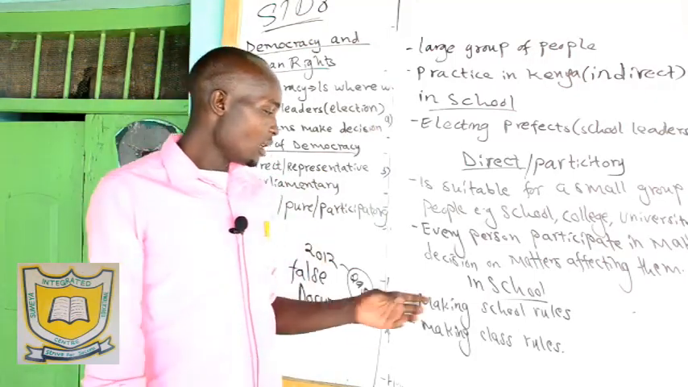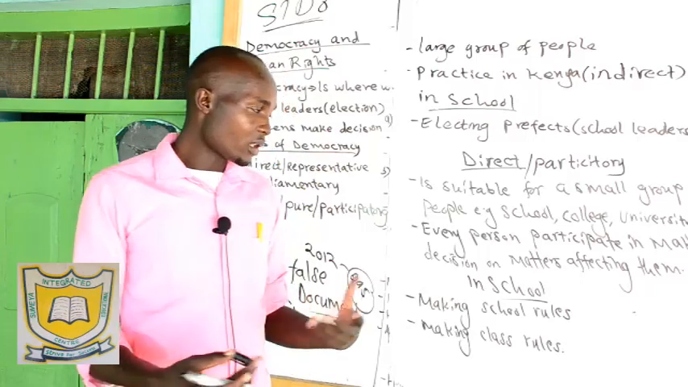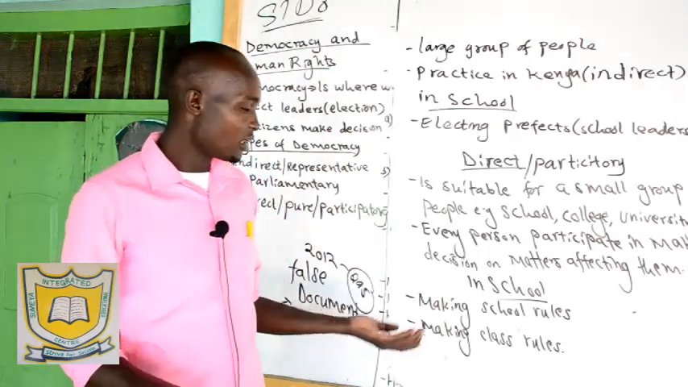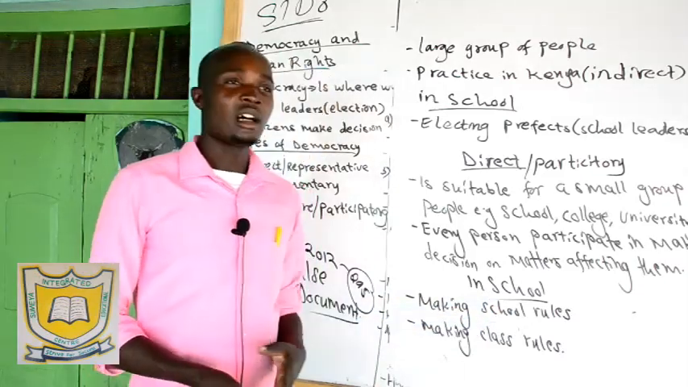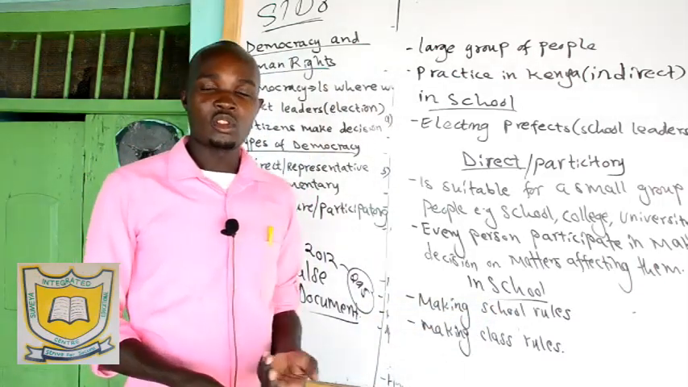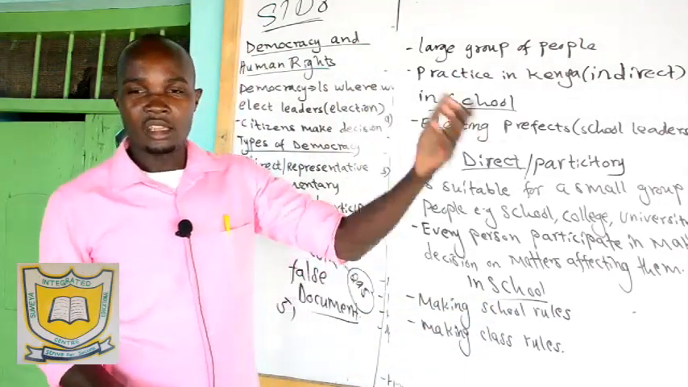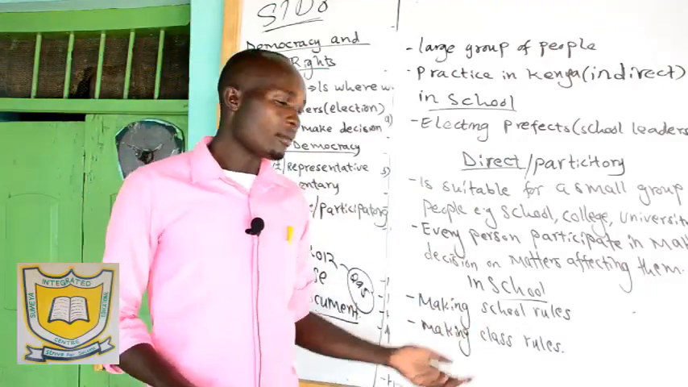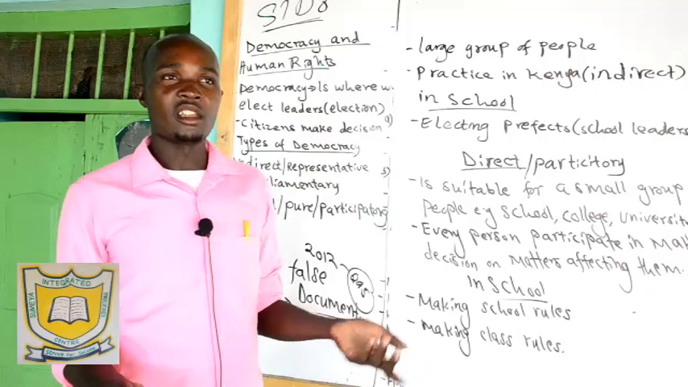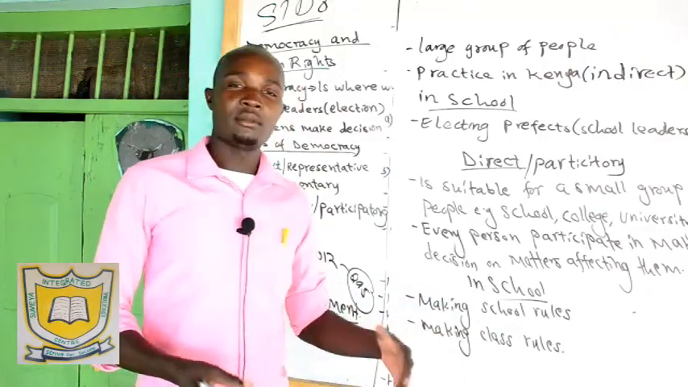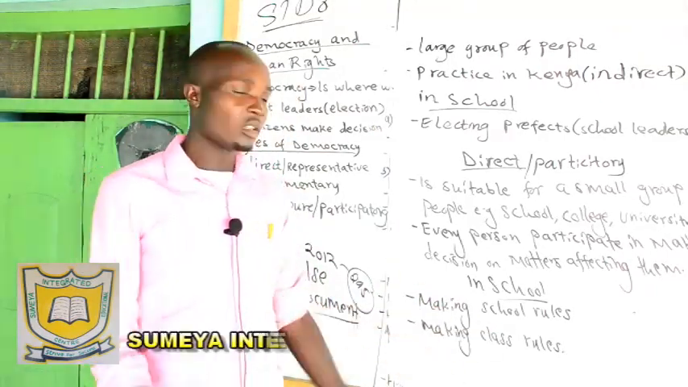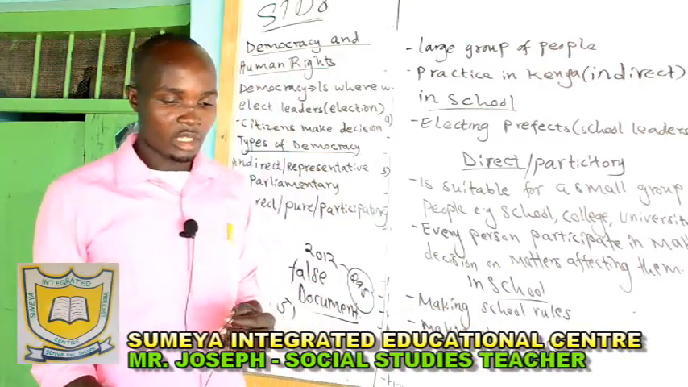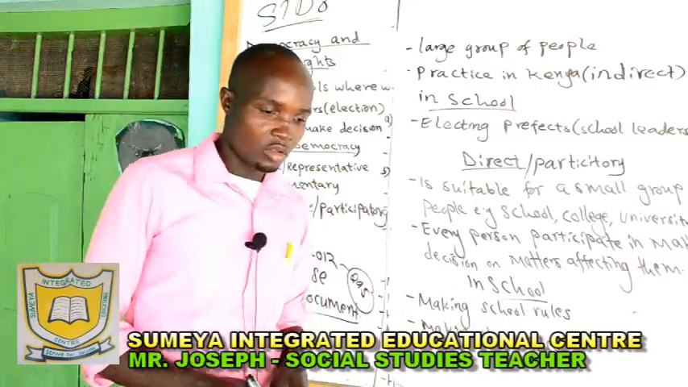Then making of school rules. For example, the head teacher can stand up and say, what do you think we should do for those people who sneak outside the school? Maybe they can buy barbed wire to fence the school. They can buy one packet of cement, and so on. So that one is called direct democracy. Those are examples of democracy.